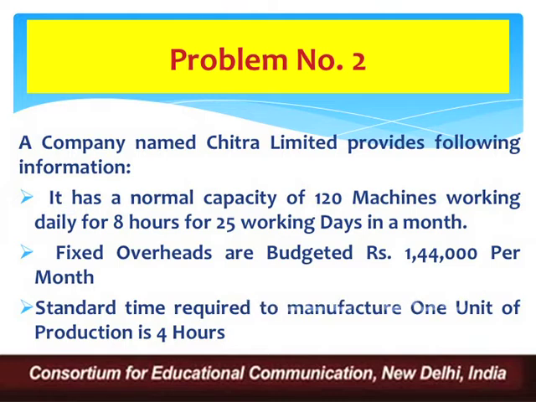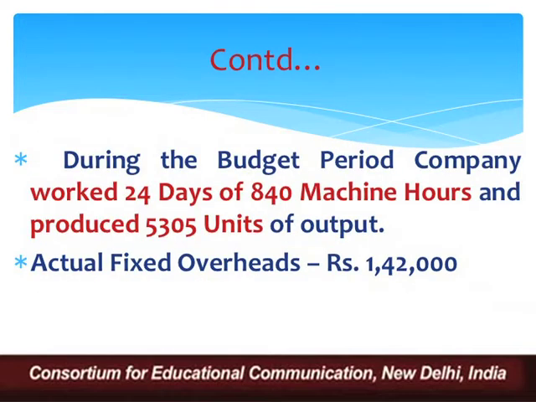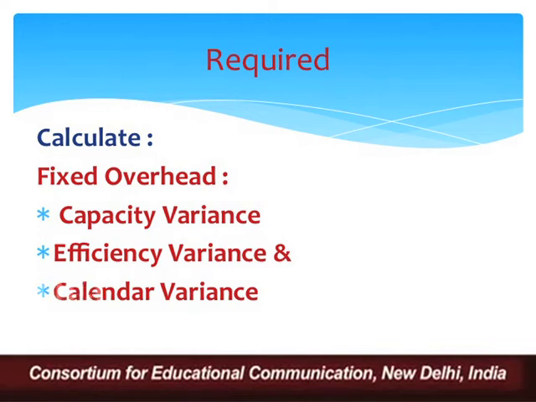Moving ahead, the question informs us that the standard time required to manufacture 1 unit of production is 4 hours. Which means that to produce 1 unit of output, we have to devote 4 hours to manufacture it. Further, the question informs us that during the budget period, the company worked 24 days of 840 machine hours and produced 5305 units of output. Actual fixed overheads reported in the question is rupees 1,42,000. And further, the question is asking you to calculate the fixed overhead capacity variance, efficiency variance and calendar variance.